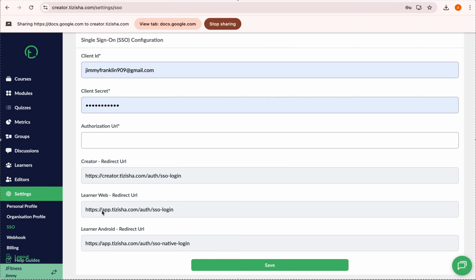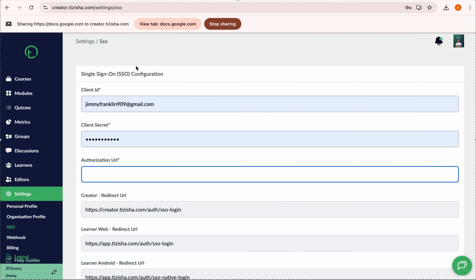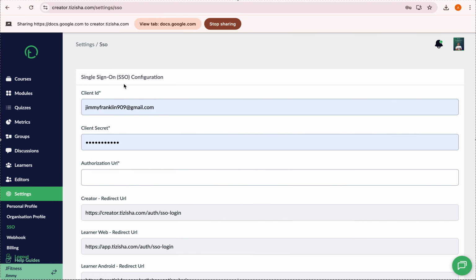So this is the specific link for a creator to join via SSO. This is the link for the Learner Web to join via SSO. Then Learner Android, this is the link for that. So for the SSO users, you can just copy these links. These are the specific links you should share with them. If they do it the other way, they may not be able to use SSO, but with this link, they'll definitely be able to log in via SSO. Okay, so all you have to do is just add the client secret and client ID and so on. They are the only fields that you're going to add to do that SSO configuration.